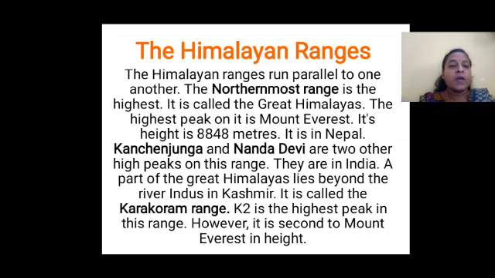However, it is second to Mount Everest in height. So in the Karakoram range, K2 is the highest peak, and its height is second to Mount Everest. Understood, children?